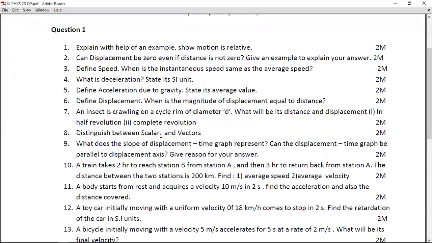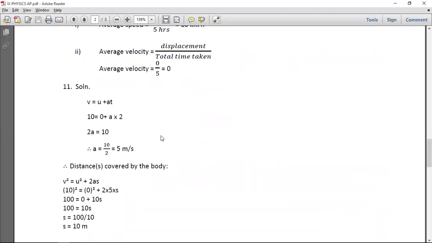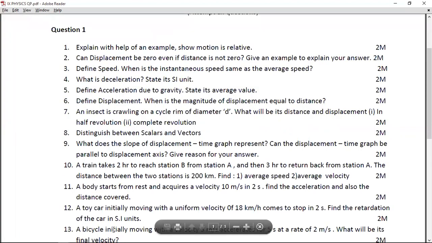Question number 11, my dear friends, is again a numerical. A body starts from rest, acquires a velocity of so and so in so and so time. Find the acceleration and the distance covered. You need to mention all the given information correctly. The formula has to be correct, substitution has to be correct, and final answer has to be correct. I repeat, formula, substitution, calculation, and the final answer. If all of it is correct, then you can give yourself full 2 marks for both the parts. So the final answer for the first part is 5. The final answer for the second part is 10. That is question number 11, my dear friends.